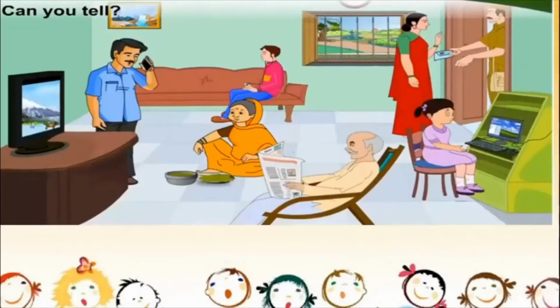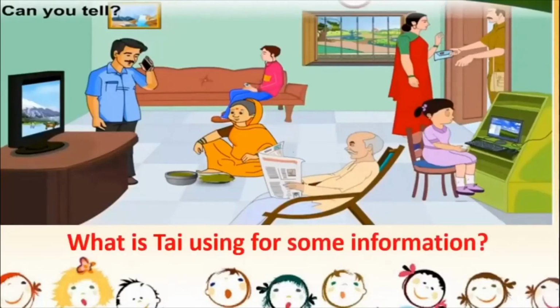Let us look at the next picture now. What is Tai using for some information? Who's Tai? Tai is this girl who's sitting here. Okay? Tai means Didi. So what is Tai doing for getting some information? She's making use of the computer. Alright, our Tai is using the computer. What is she getting from the computer? From the computer also she's getting a lot of information.